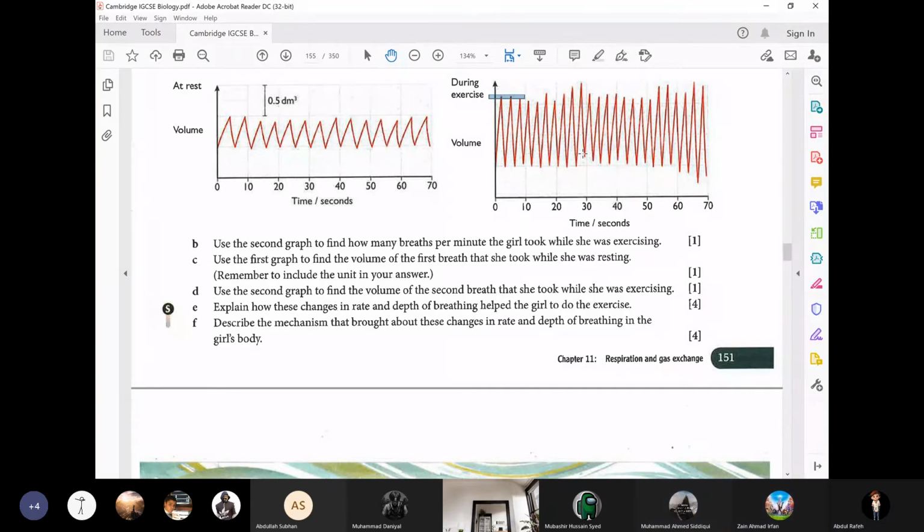Now the question is, how both of these things help the girl. Now who will try to explain this answer? Sir, while exercising, our muscles need more oxygen. So when we breathe more volume and breathe more, more oxygen comes into our body.